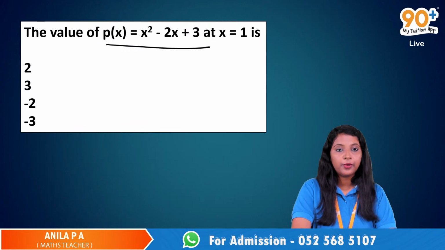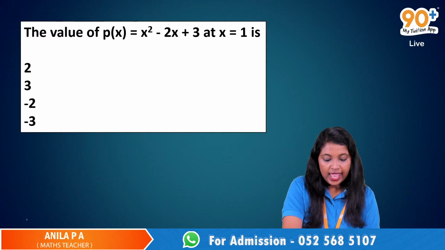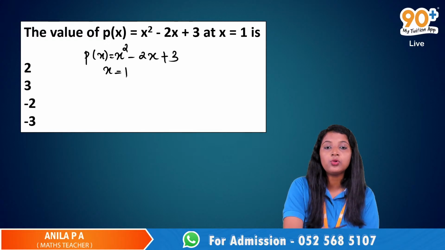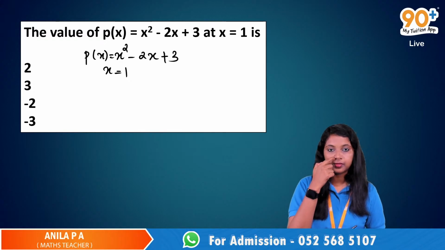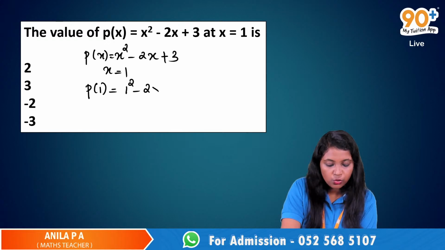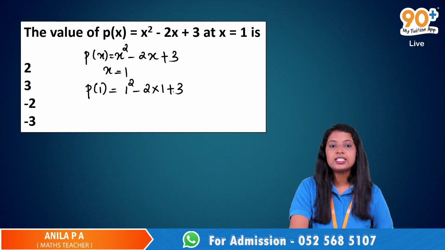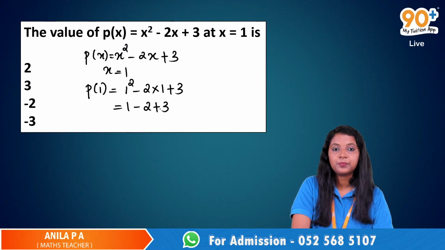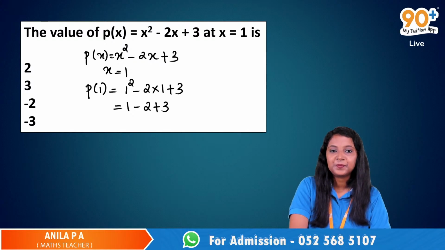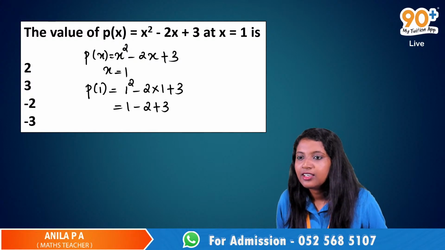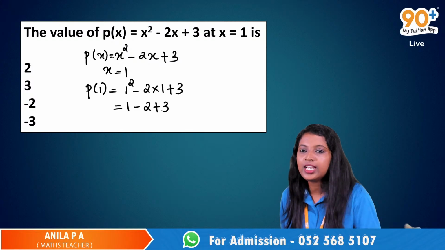The value of the polynomial p of x is equal to x square minus 2x plus 3. This is the polynomial at x is equal to 1. So we have to replace this x with 1. So p of 1 is equal to 1 square minus 2 into 1 plus 3. And the answer is 1 minus 2 plus 3, that is, what is the answer? It's 3. Okay, I can see only one answer here, it's 3.